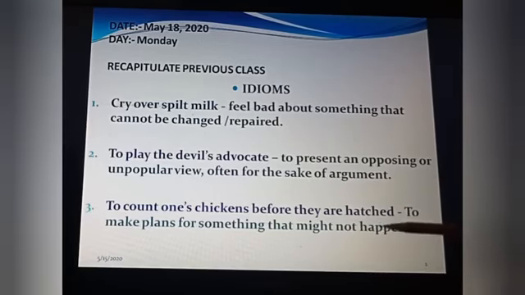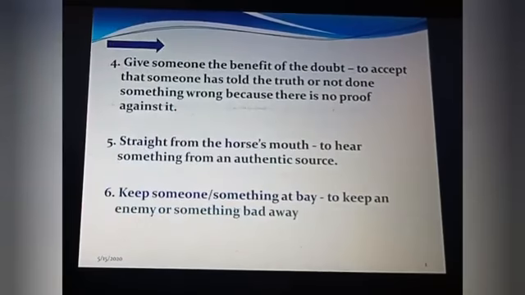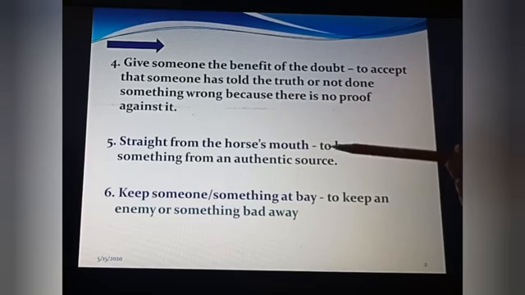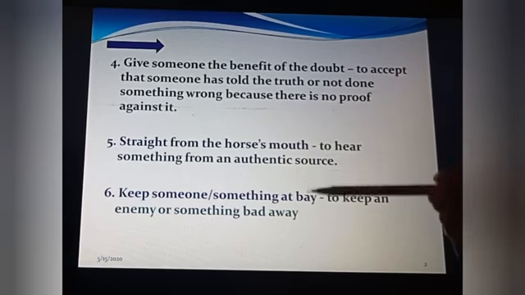Next one, to count one's chickens before they are hatched: to make plans for something that might not happen. Next one, give someone the benefit of the doubt: to accept that someone has told the truth or not done something wrong because there is no proof against it. Next one, straight from the horse's mouth: to hear something from an authentic or genuine source.